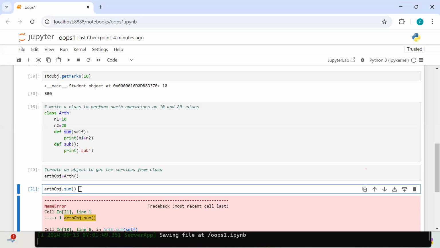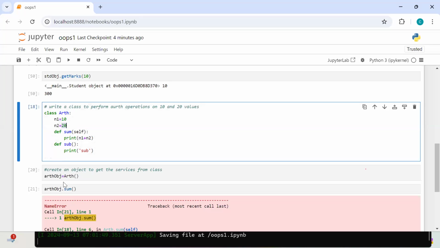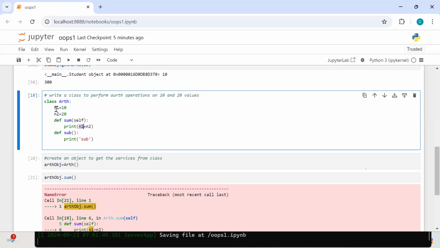Okay, for now, stick with this statement. In future, we can add some more points to the statement. Either inside the class or outside the class, if you want to access the class members, it is by using an object only. So what did you do here? This is my N1, this is my N2, both are class members. Did you access them using an object or without an object?